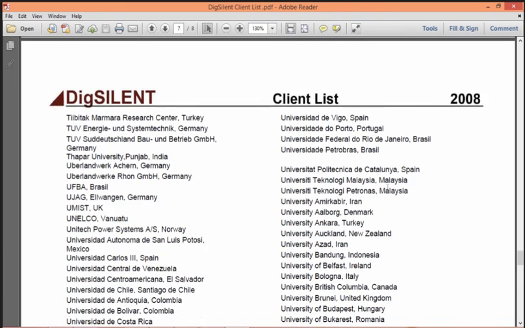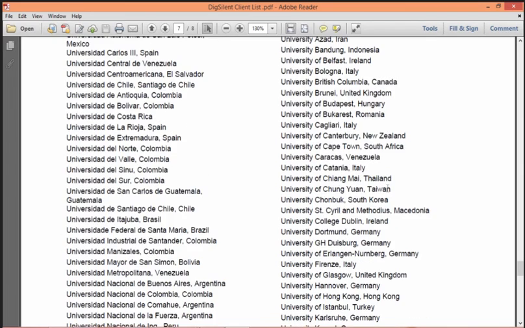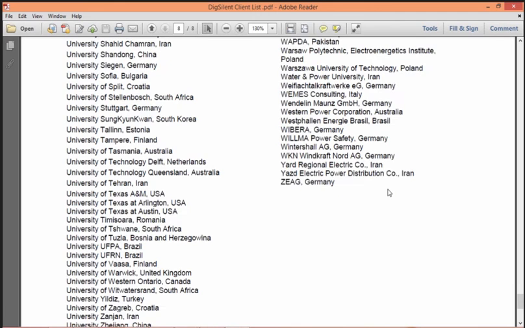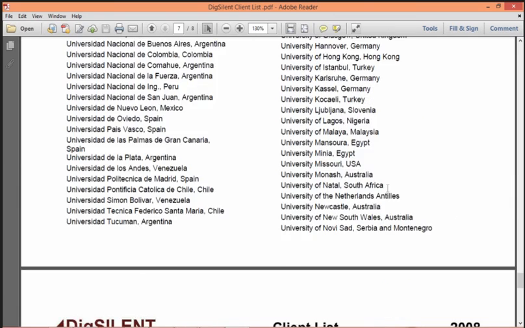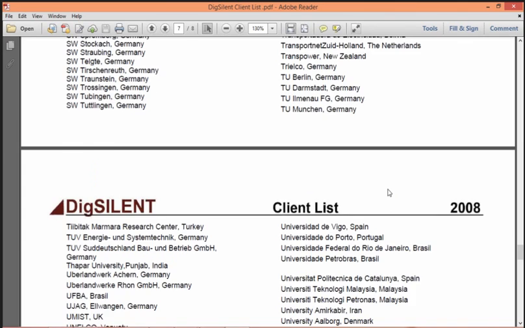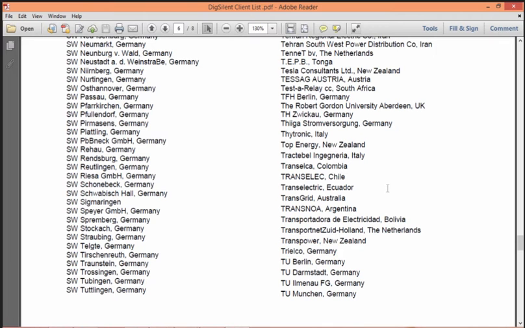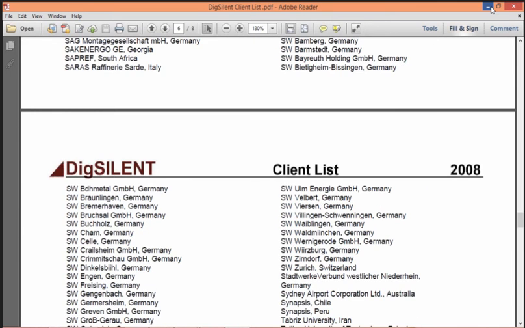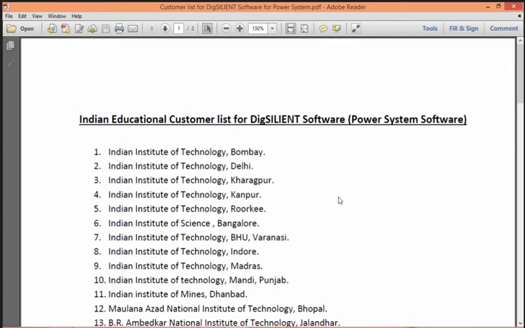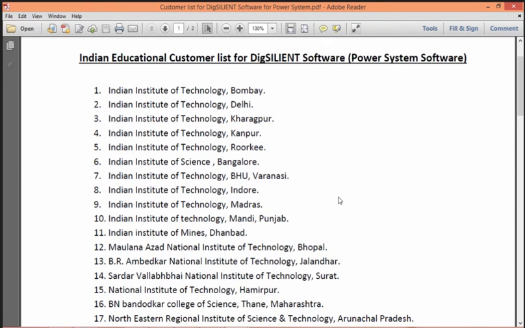This is client list of 2008. That time these are some companies which are using and universities which are using Dixilent. These are Indian customer list of Dixilent.